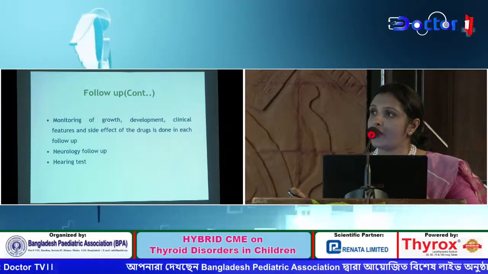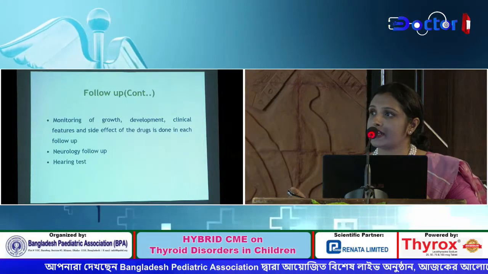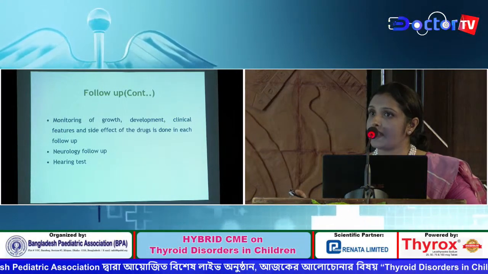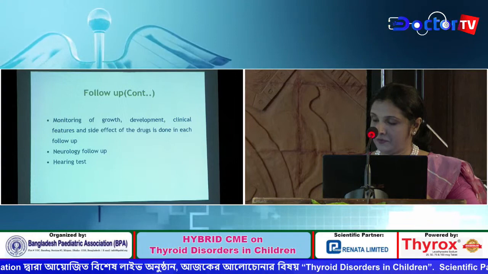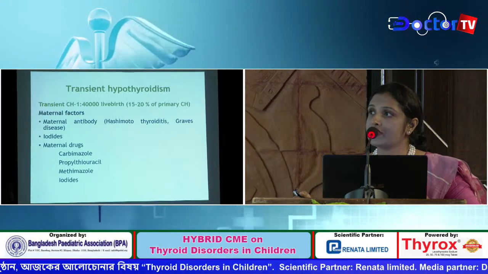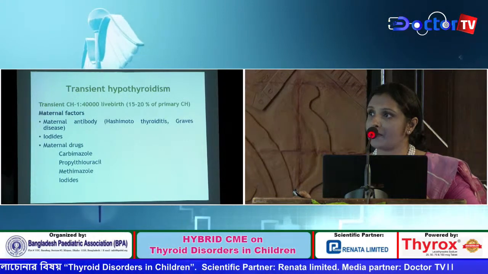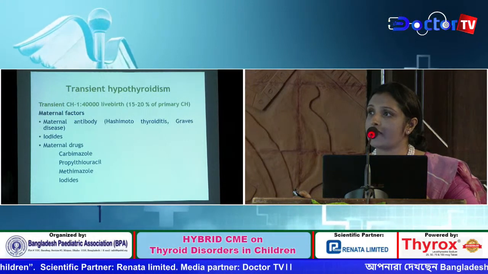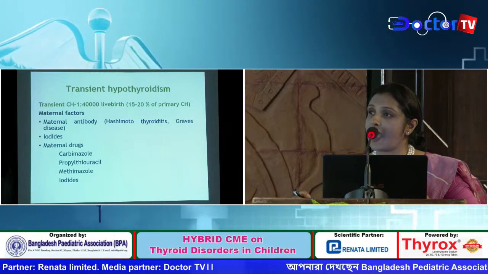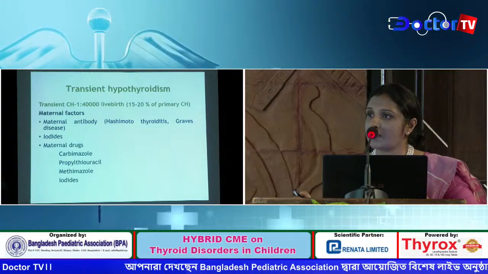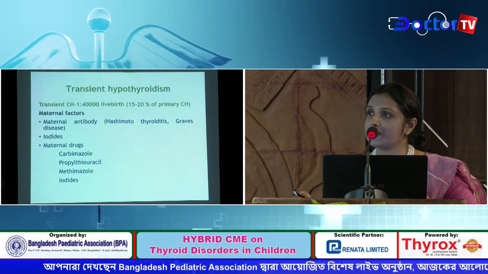In each follow-up, monitoring of growth, development, clinical features, and side effects of the drugs is done. Neurological follow-up and hearing test should also be done. Transient hypothyroidism comprises 15 to 20% of cases of primary hypothyroidism. Maternal factors contributing: antibody, Hashimoto's thyroiditis, Graves' disease, iodides. Maternal drugs contributing to transient hypothyroidism are carbimazole, propylthiouracil, methimazole, and iodides.